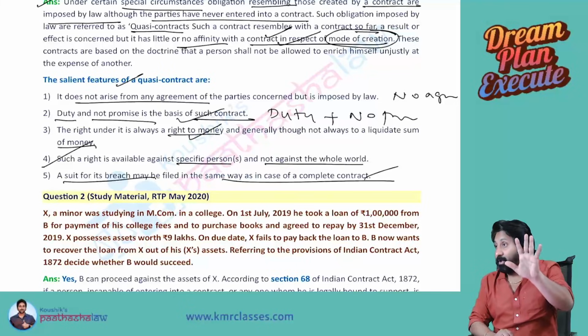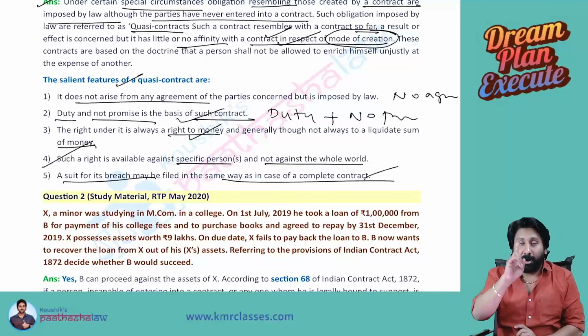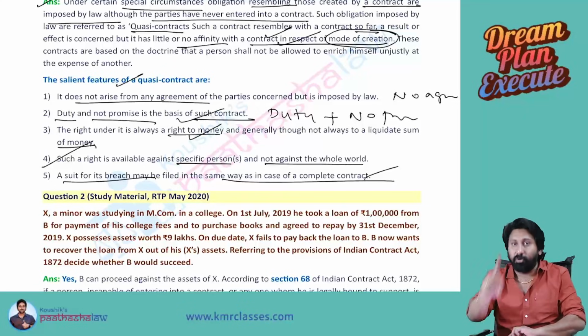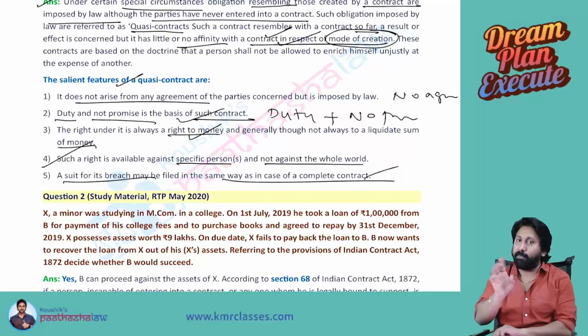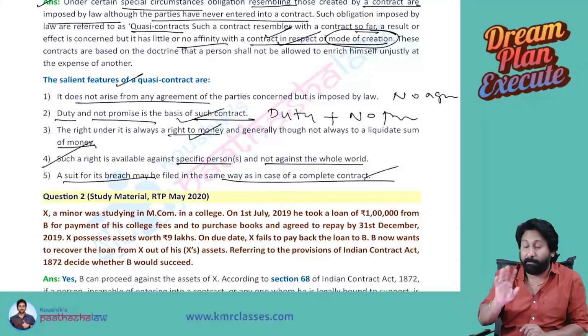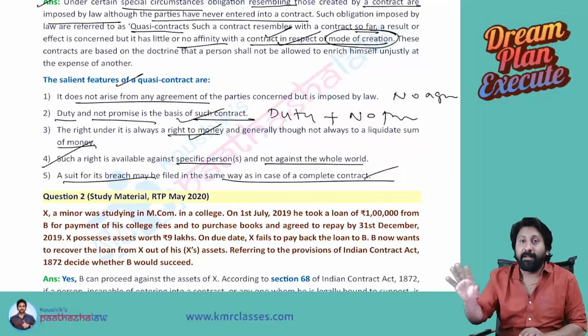5 salient features you need to write. What is the first salient feature? Point number one, no agreement. Second, no promise, only duty. Number three, it is a right to get money, not any performance of any duty or any activity.